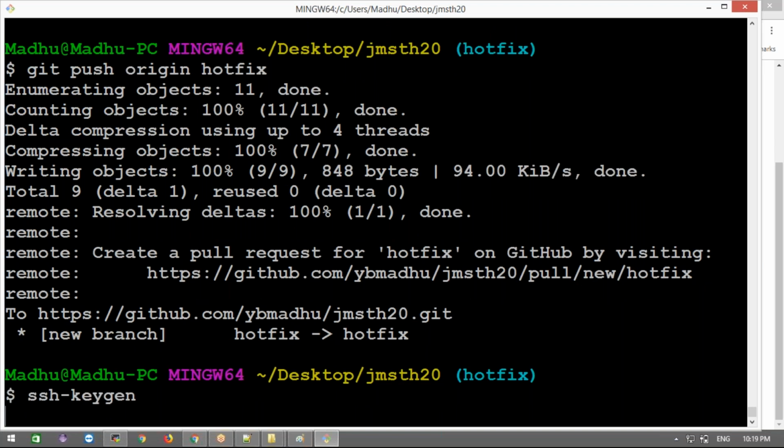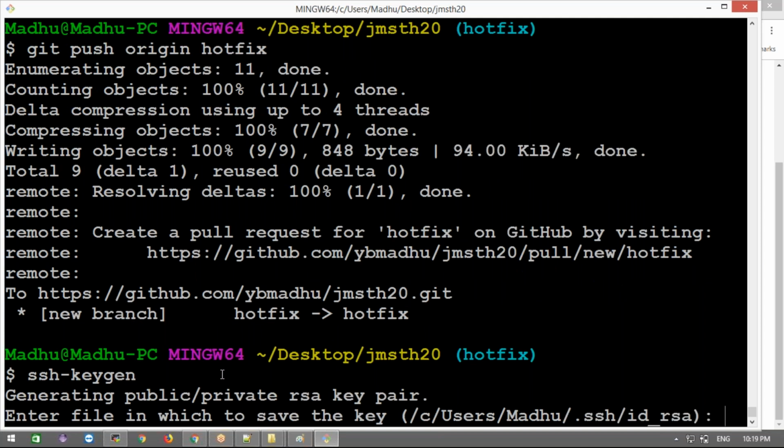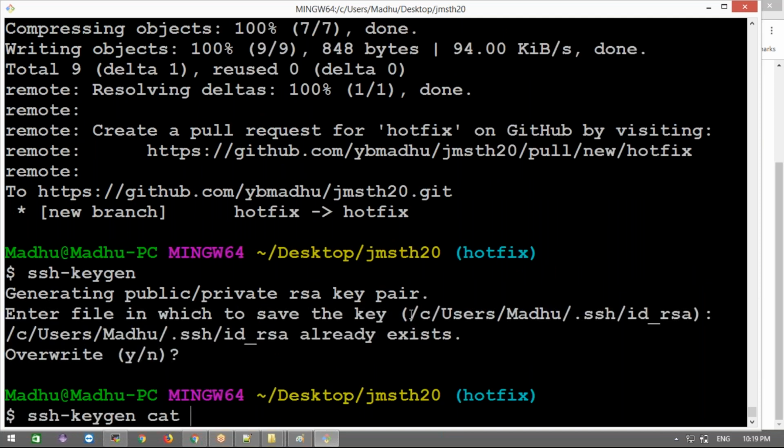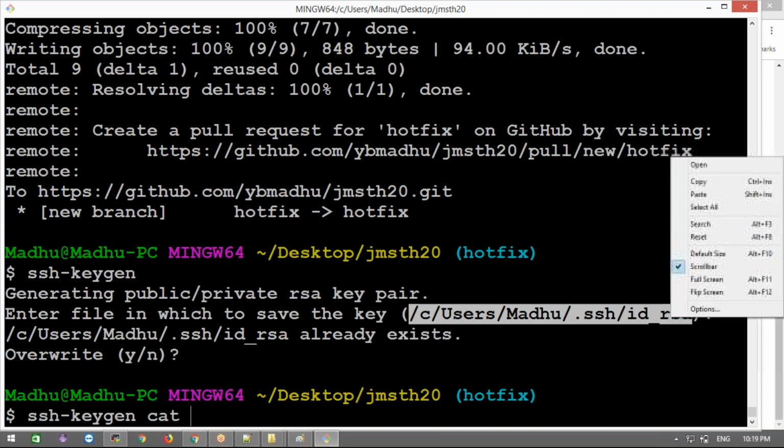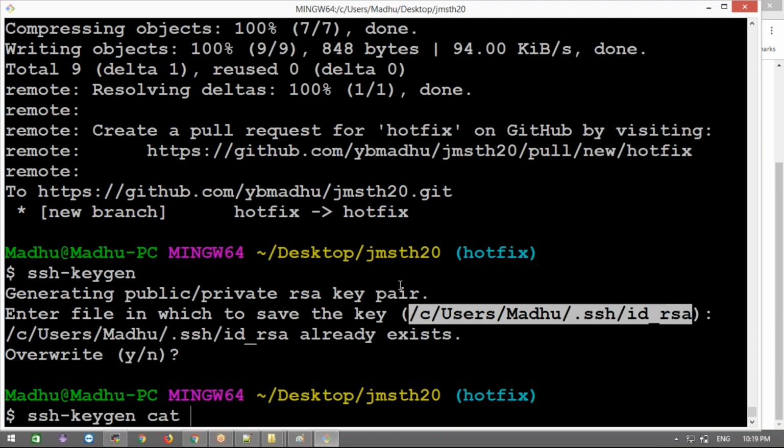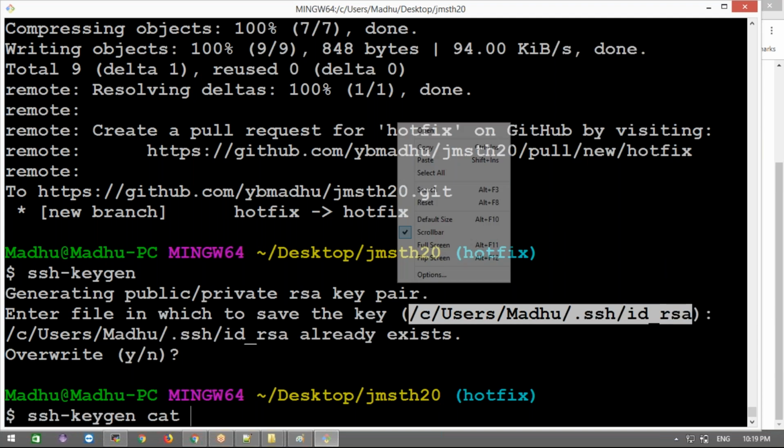Sorry, I already have that one, so it's already there. If it's not there, you just press enter three times. Don't use any passphrase.